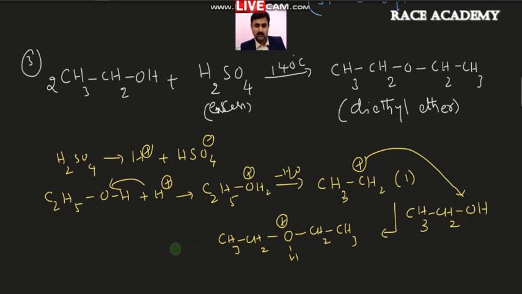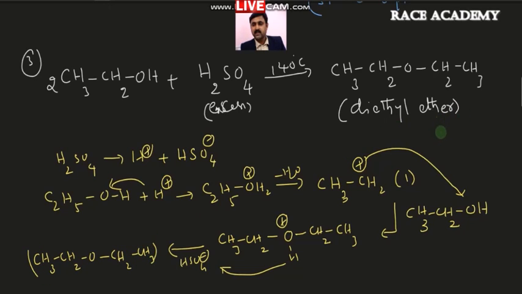Now you don't want this hydrogen, so you can employ this HSO4-. This will take away this hydrogen. After that, this compound will become CH3CH2OCH2CH3. So in this way, we got this diethyl ether from the above reaction.